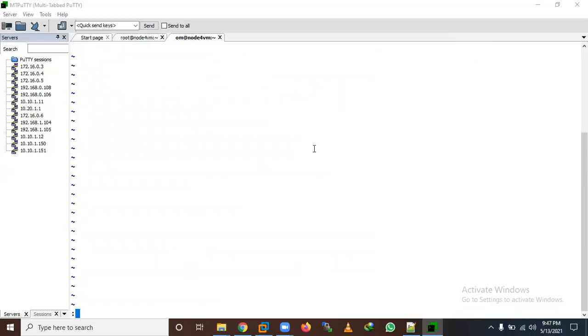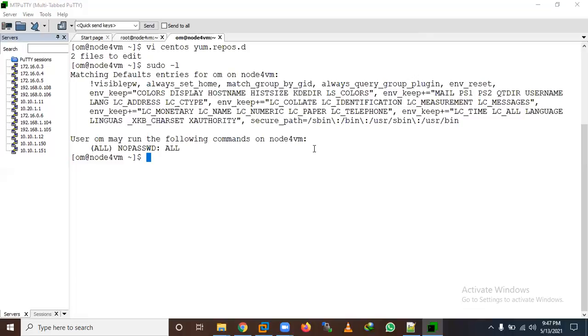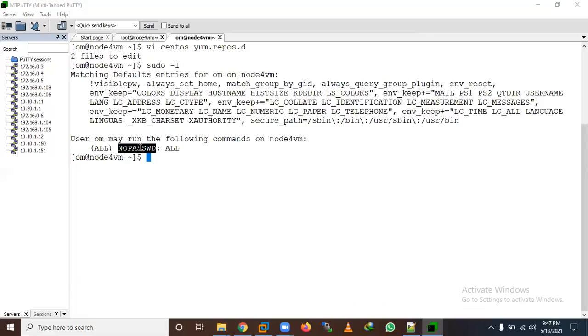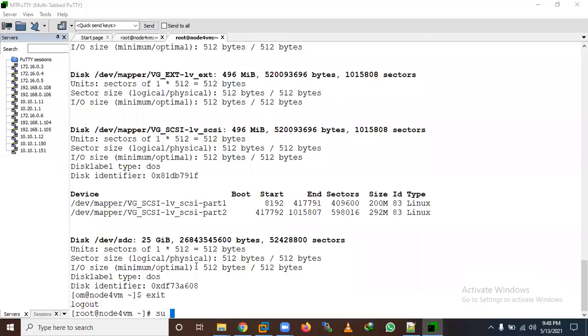Now if you want to check, run sudo -l and you can see whether sudo is allowed or not. You can see all commands are allowed, no password. Suppose I want to run a command, fdisk -l. You can see it's not asking for any password, and I am able to execute it. Let me exit from here.